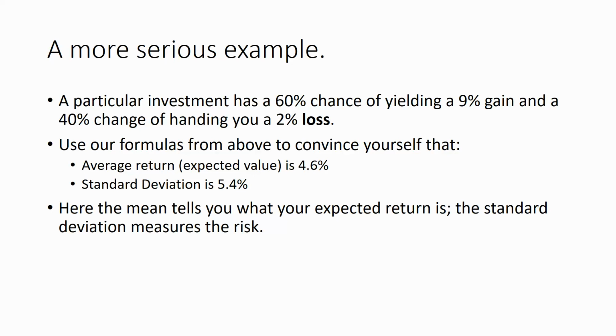And here the mean tells you what your expected return is. So this investment has an average 4.6% return, but the standard deviation tells you there's quite a bit of risk involved. The variability is 5.4%. So use our formulas and see if you can do those two. When you do this, don't make that 9% 0.09, but keep it as 9. It's just that the thing they're measuring is percent, and this 2% you should put in as 2. And that's all we want you to have for now on this.